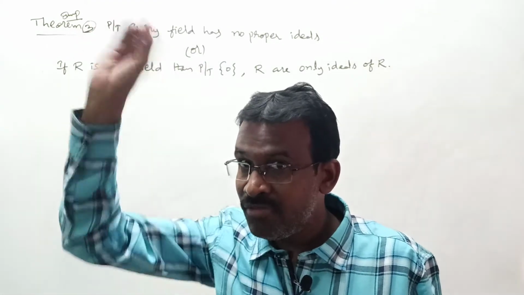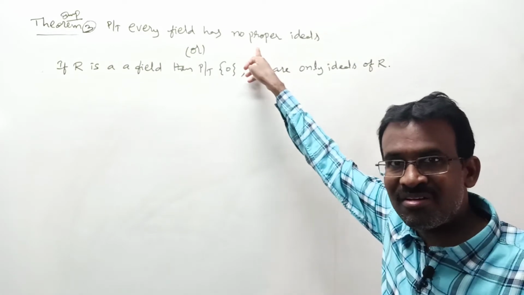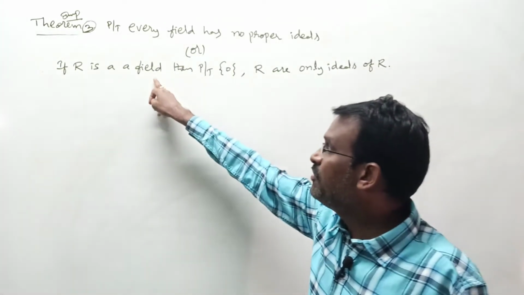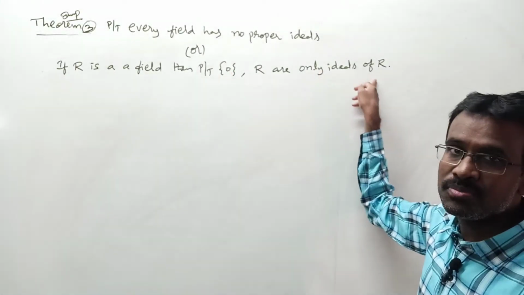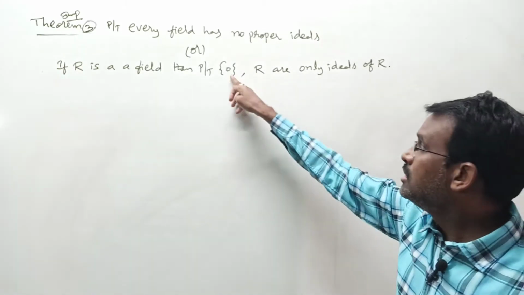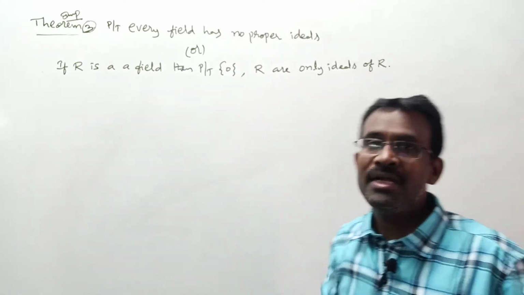No non-trivial ideals. Non-trivial means what? Proper or not? Understood or not? Right? Otherwise this is a clear statement. If R is a field, then this R has singleton 0 and R as the only ideals. Singleton 0 and R are what? Improper ideals or not? These are the only ideals of R means what? It has no proper ideals.